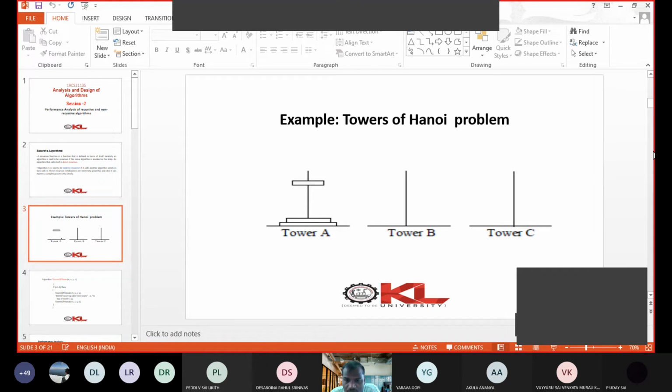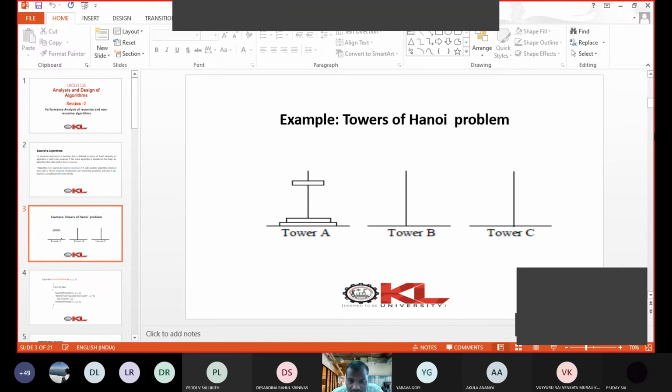This problem is all about: we are given three towers, tower A, tower B and tower C. Tower A has n disks, and we need to move these disks from tower A to tower C. But while moving, we need to follow certain conditions. The first condition is that only one disk can be moved at a time.